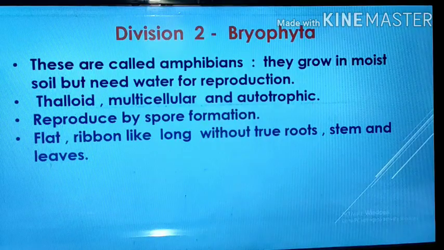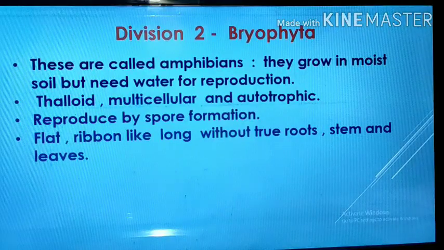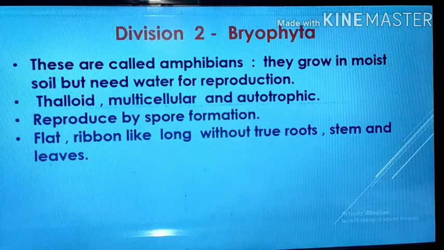Then their body is also thalloid, multicellular and autotrophic. Means these are self-feeders. They prepare their own food material with the help of photosynthesis. So they are autotrophic. These are multicellular, means having more than one cell, and the body is thalloid, means once again the body is not differentiated into root, stem and leaves. Their body is dorso-ventrally flattened. So this is the character of bryophyta.